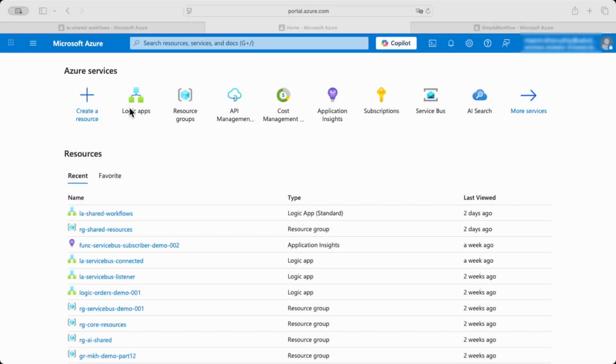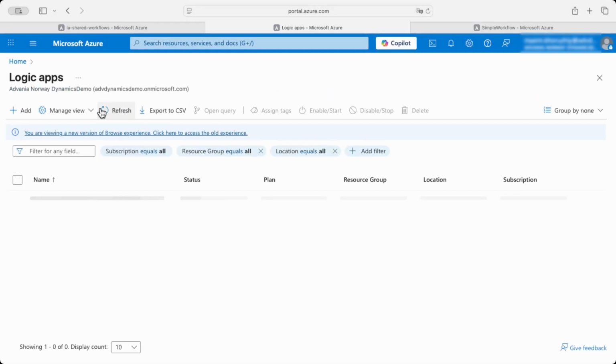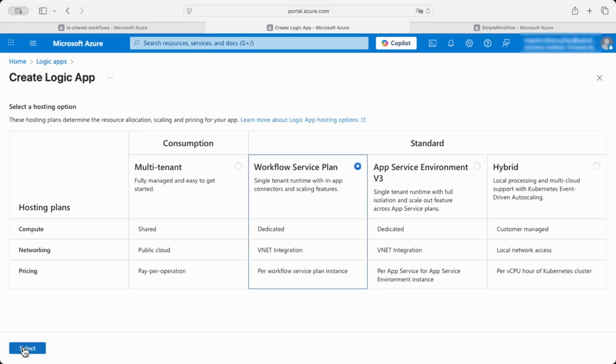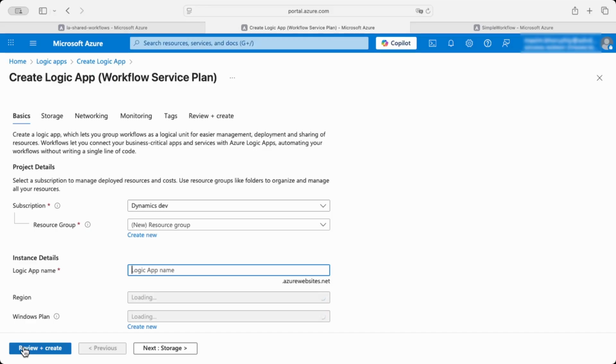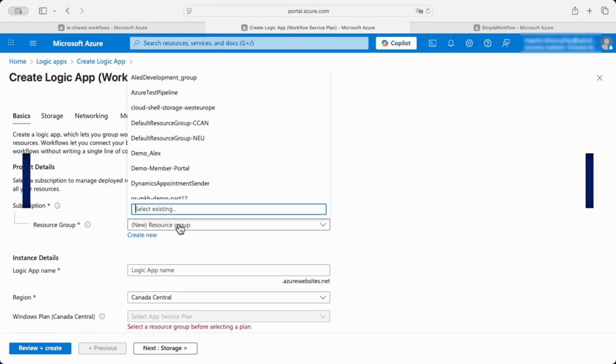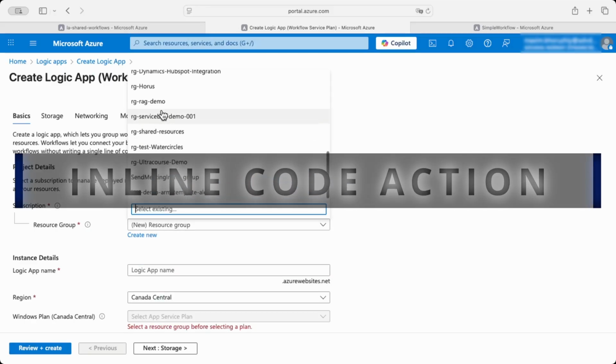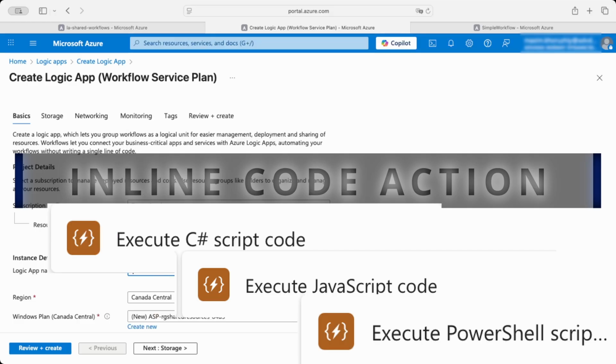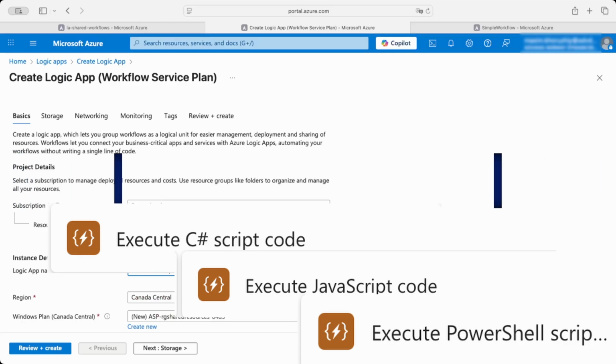Have you ever needed to do a quick string manipulation or data conversion in Logic Apps, but didn't want to spin up an entire Azure function just for a few lines of code? Good news! Logic Apps have a built-in inline code action that lets you run JavaScript, PowerShell, or C# scripts right inside your workflow. Let me show you how it works with a C# script.